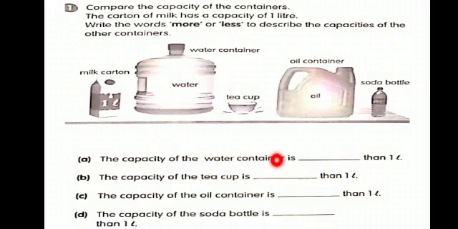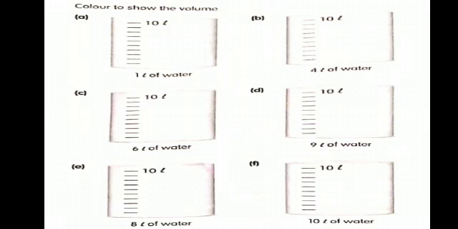Teacup is dash than 1 liter. Is this teacup less than 1 liter or greater than 1 liter? This is less than. Oil container. Is the oil container less than or more than? This is more than 1 liter. While the soda bottle is less than or more than? This is less than 1 liter.